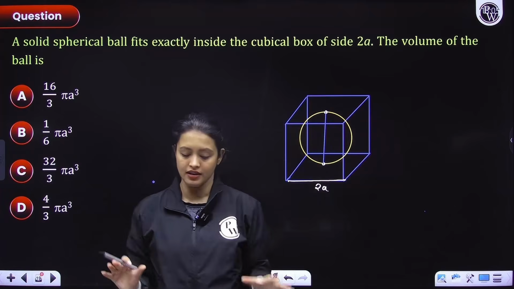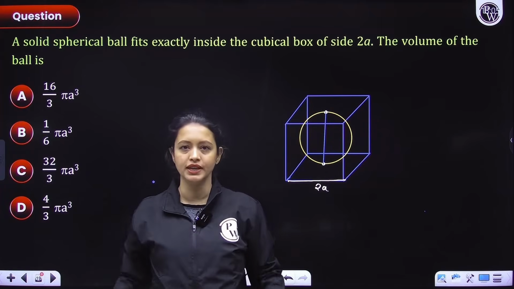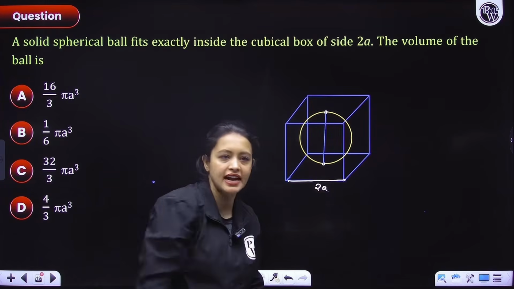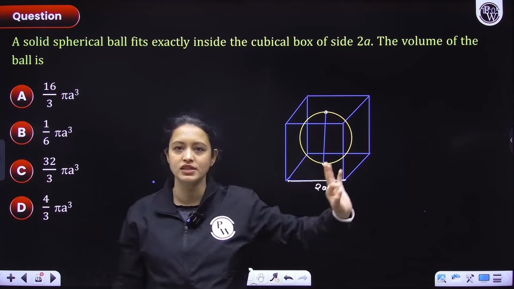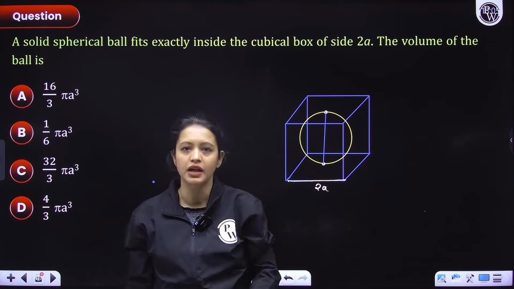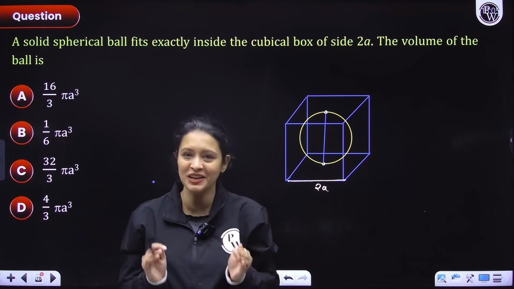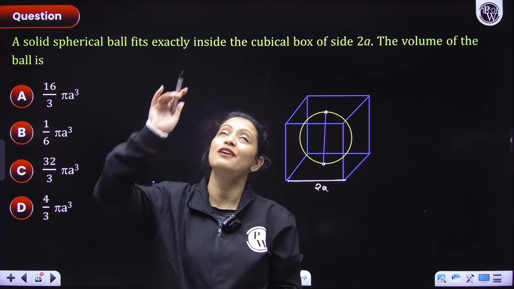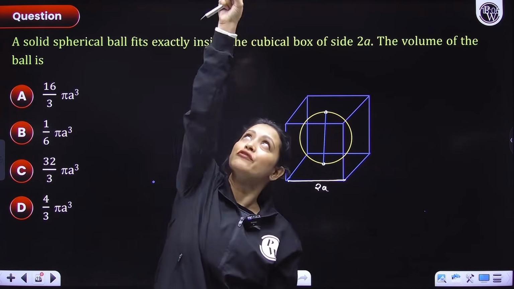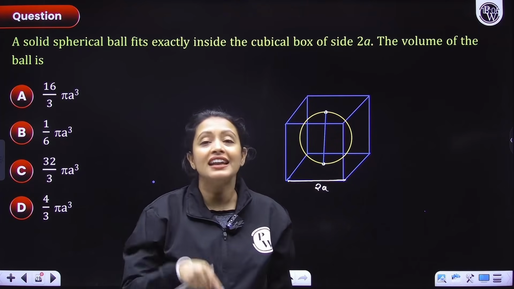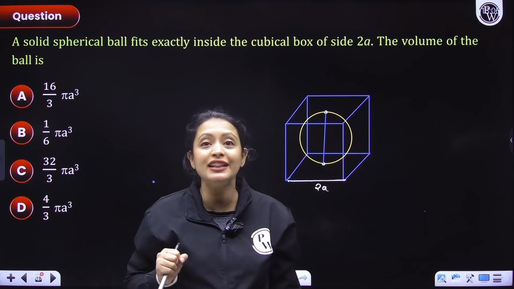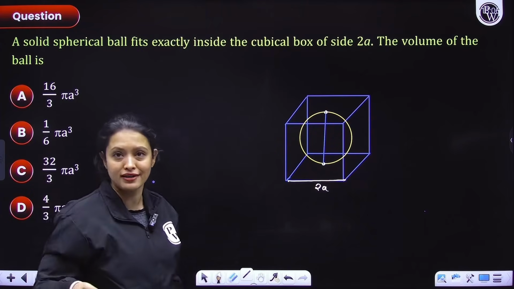Think about it. You are in a cubical room, there is a big sphere, and the sphere is touching all the walls, the roof and the bottom. The diameter of that sphere would be from that point till this point, and clearly it would be equal to the side length of the square forming the cube.